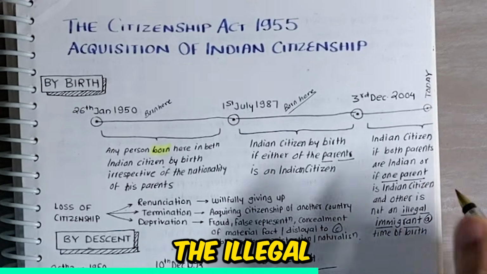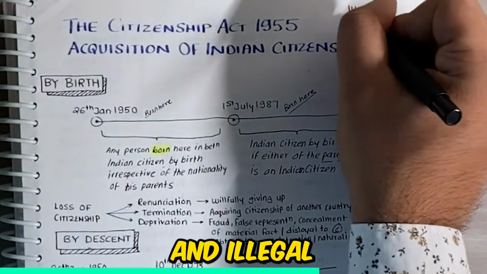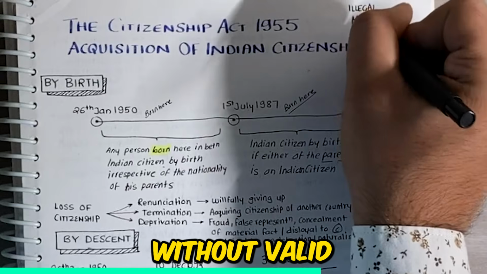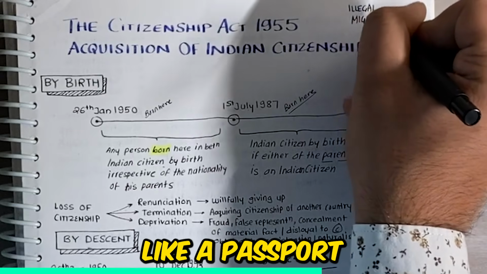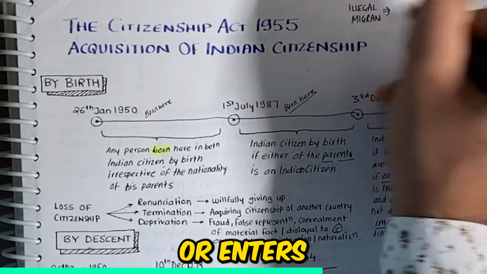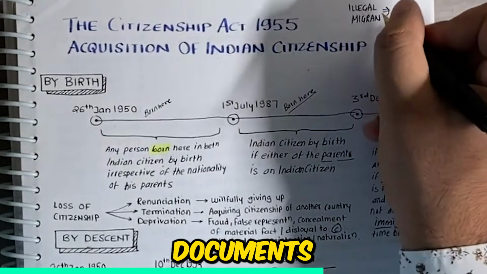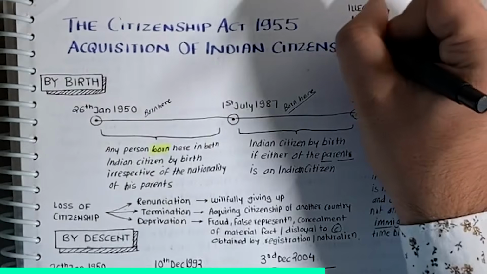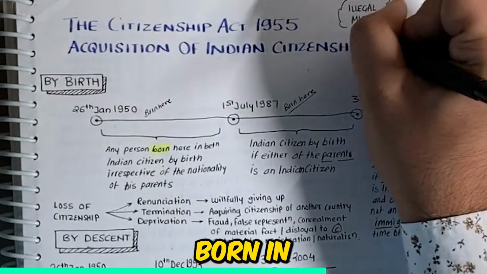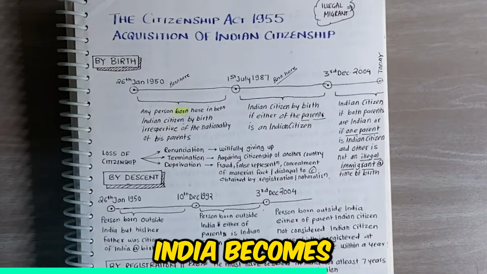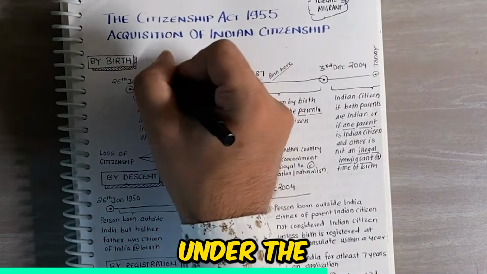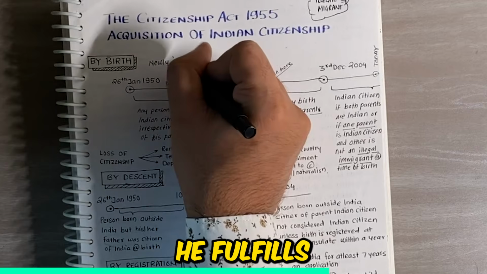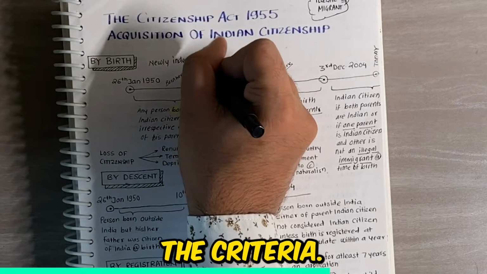Now, what are the illegal migrants? An illegal migrant is a foreigner who enters the country without valid travel document like a passport and visa, or enters with valid documents but stays beyond the permitted period. In short, a person born in newly independent India becomes an Indian citizen under the Citizenship Act of 1955 provided that he fulfills some of the criteria.